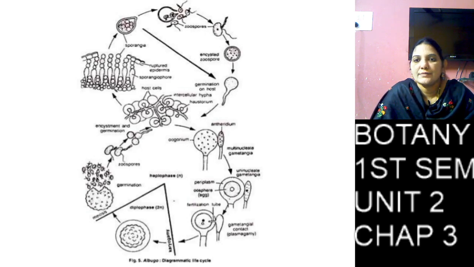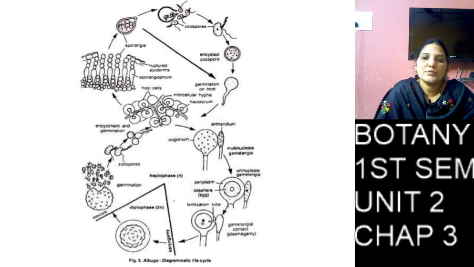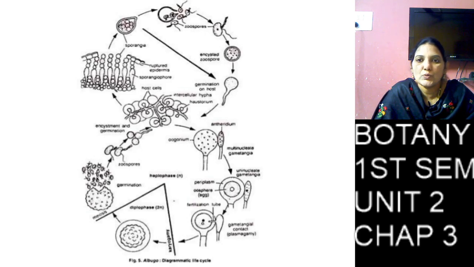Then coming to the female sex organ, the mycelium produces it on the same plant, the same thallus. The mycelium produces the oogonium. So the female sex organ is called oogonium.